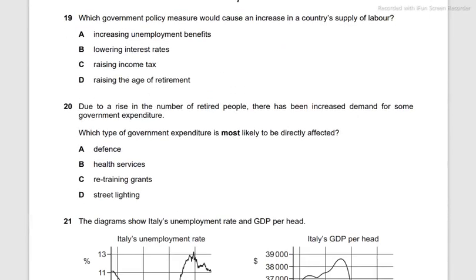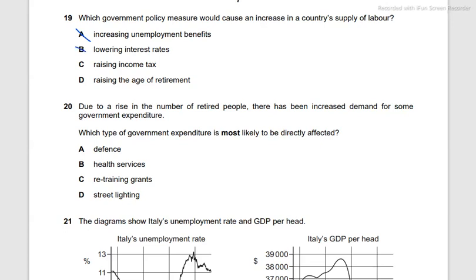Which government policy measure could cause an increase in a country's supply of labor? So we're actually looking at something that can cause an increase in the working population of the economy. Increasing unemployment benefits would cause people to retire early, and there will be a smaller working population. So this is not the answer. B is lowering interest rates. It does not affect the supply of labor, so this is not the answer.